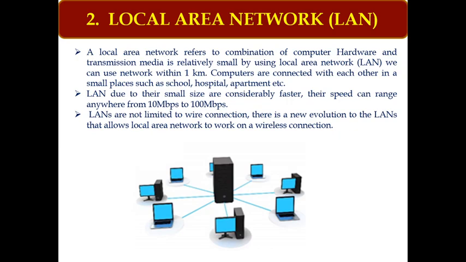Both types of devices are available to form a LAN. In the picture, one centralized computer is controlling all the computers connected to each other, and the traffic is maintained by the centralized computer, that is the server.